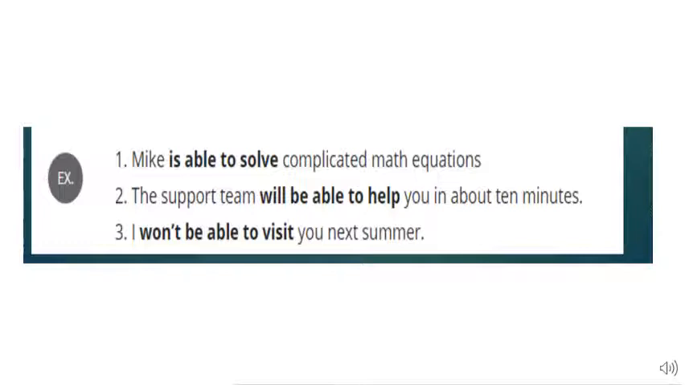Now look at the last sentence, children, which expresses inability, a negative sentence over here. I won't, will not, wherever you use not, no, it's a negative sentence, children. I won't be able to visit you next summer. So this is a modal phrase used which shows inability. So be able to is the modal phrase, and I won't be able to visit you next summer, it expresses inability. Please go through these three sentences once again.